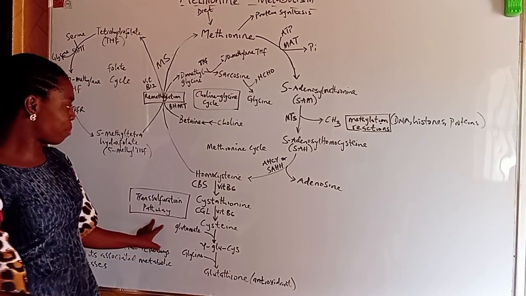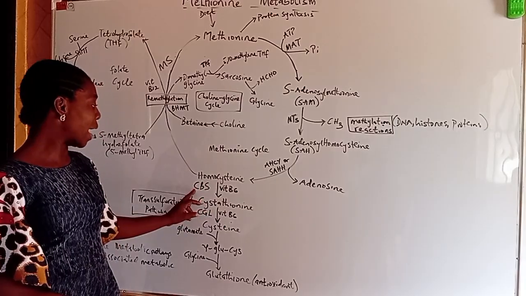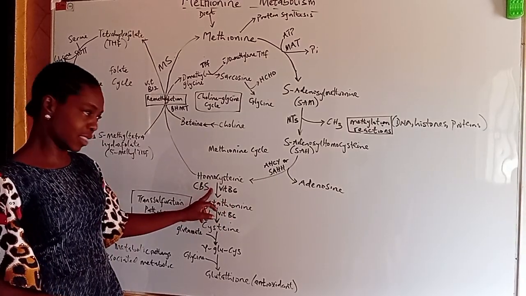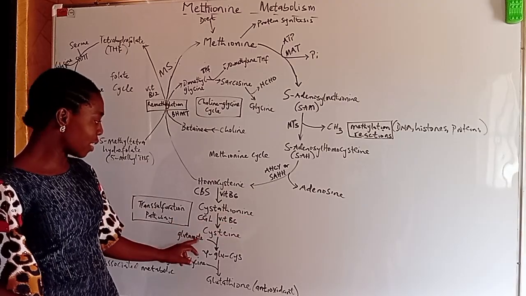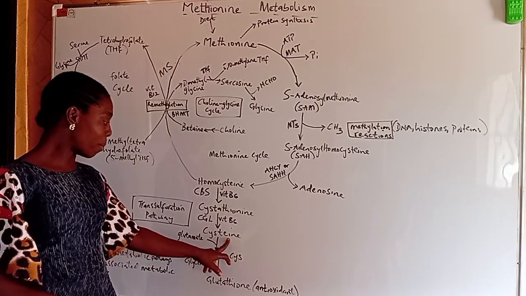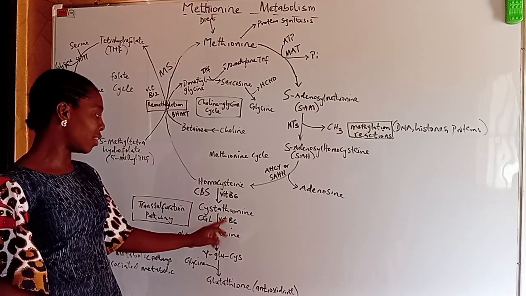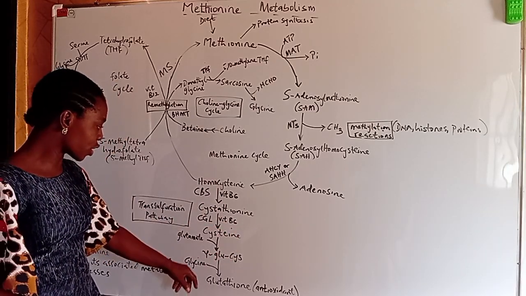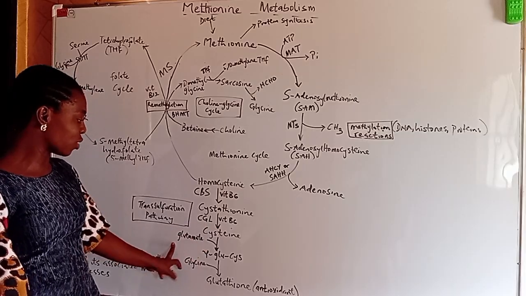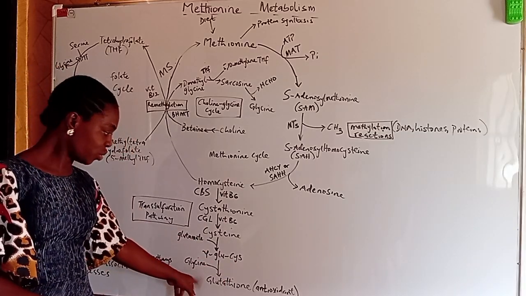Now, in the transsulfuration pathway, we see homocysteine being converted to cystathionine by cystathionine beta synthase. Vitamin B6 is essential for that reaction. Cystathionine is converted to cysteine, another amino acid essential for protein synthesis, by cystathionine gamma lyase. Vitamin B6 is also essential for that reaction. Cysteine reacts with glutamate to give gamma-glutamylcysteine, and then glycine comes in to give glutathione.